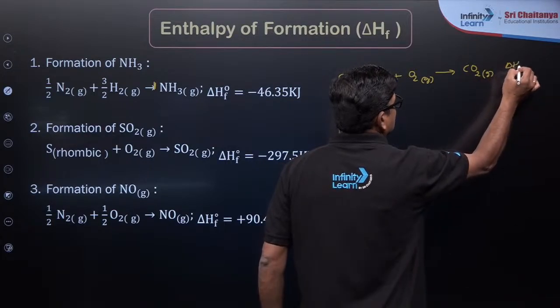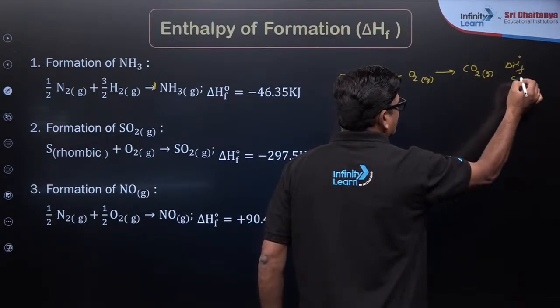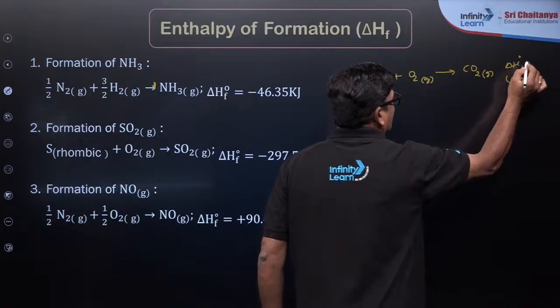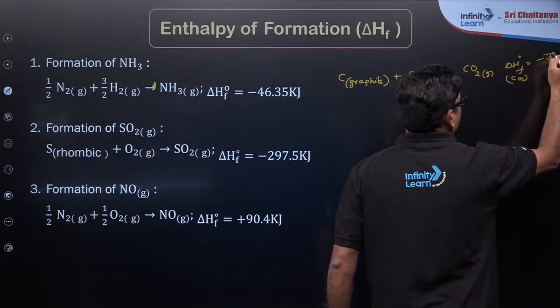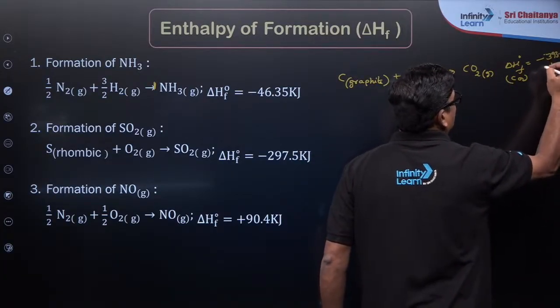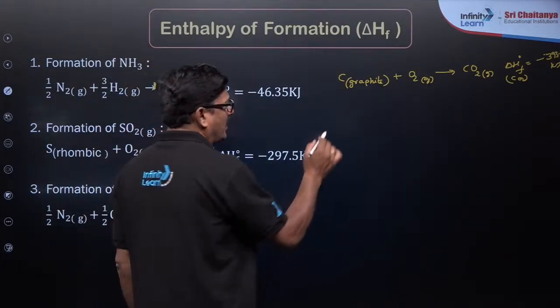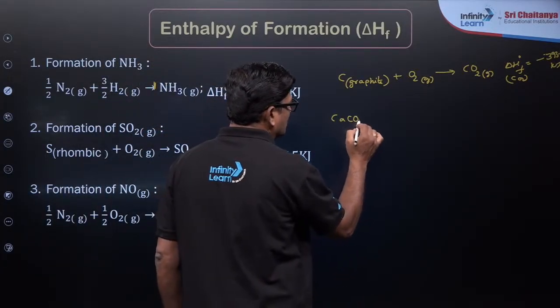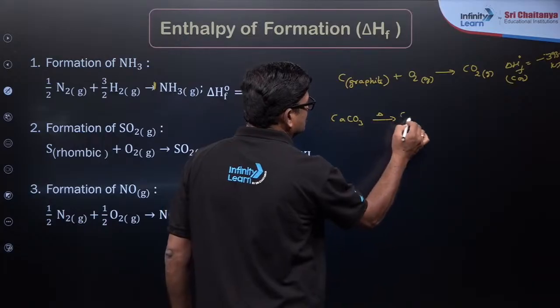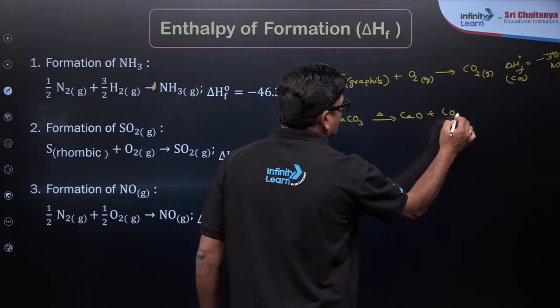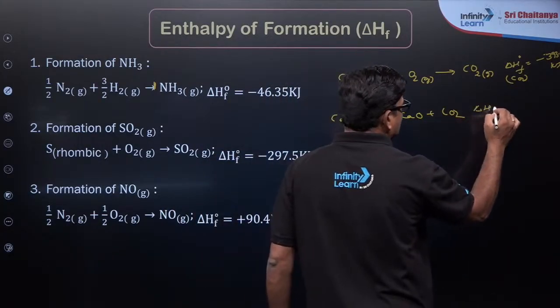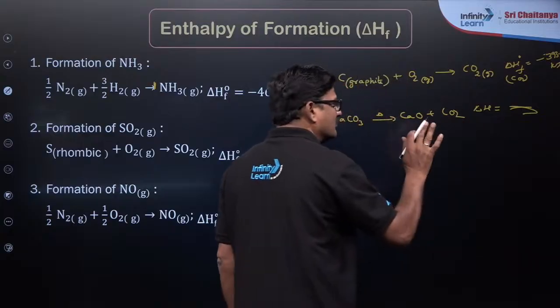This reaction gives the standard enthalpy of formation of carbon dioxide. That value is equal to minus 393.5 kilojoules, for your information. If I wanted to make carbon dioxide by simply heating CaCO3, on heating it gives CaO plus CO2, this delta H is some value I don't memorize.